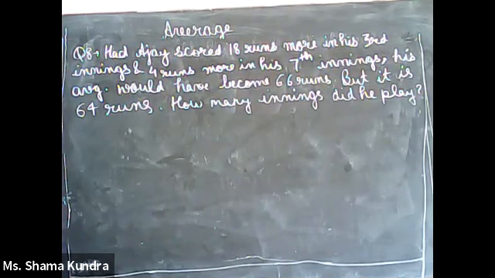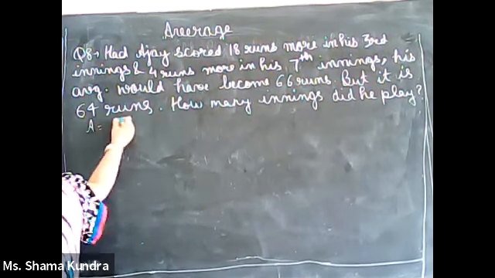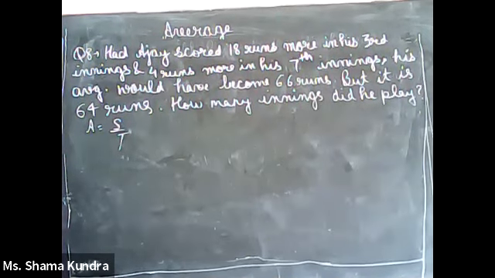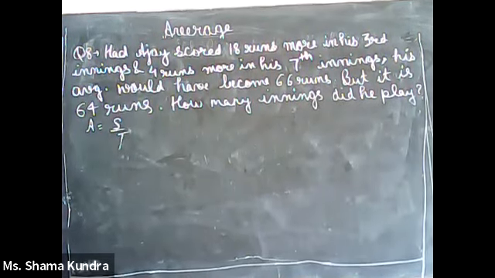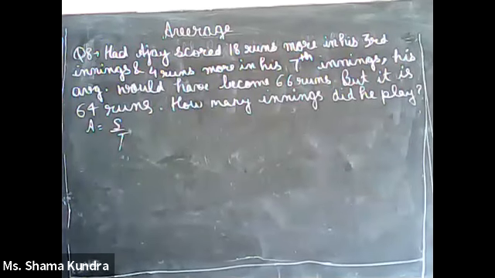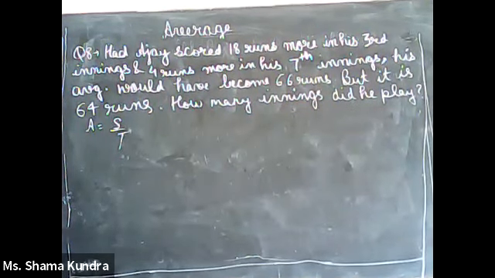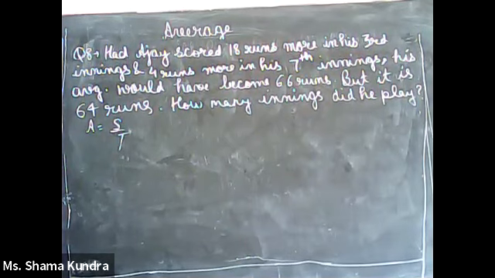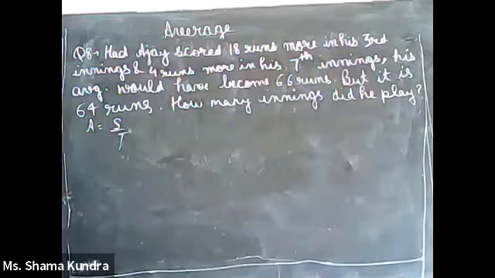What we know, average is nothing but sum divided by total. Now this is not a tricky or complicated sum. We have to use the sum concept which we have done earlier, and using those only we will solve this, especially the sums related to increasing weight of 3 boxes. Let us see how to deal with such types of sums.